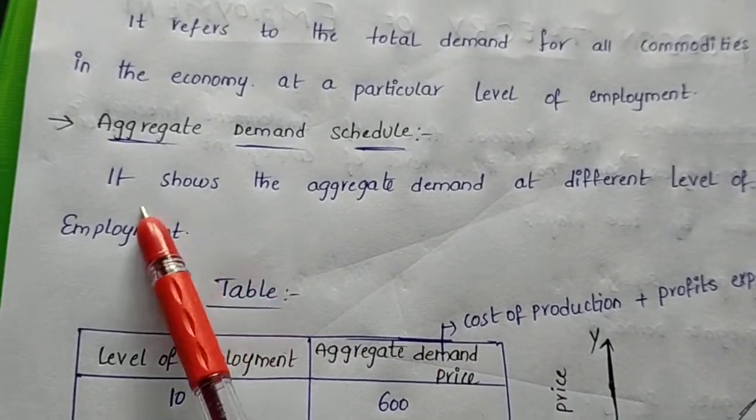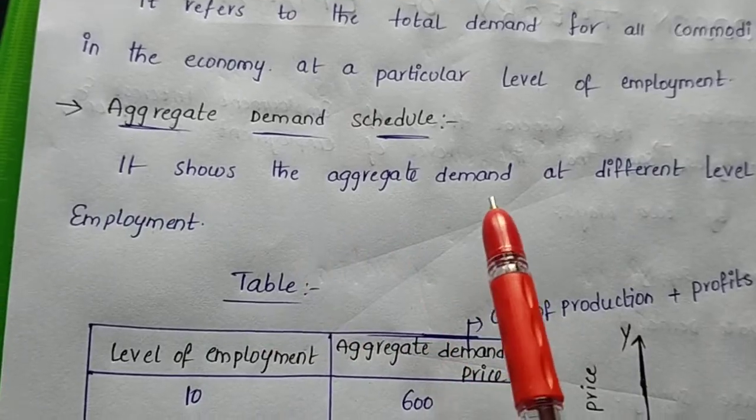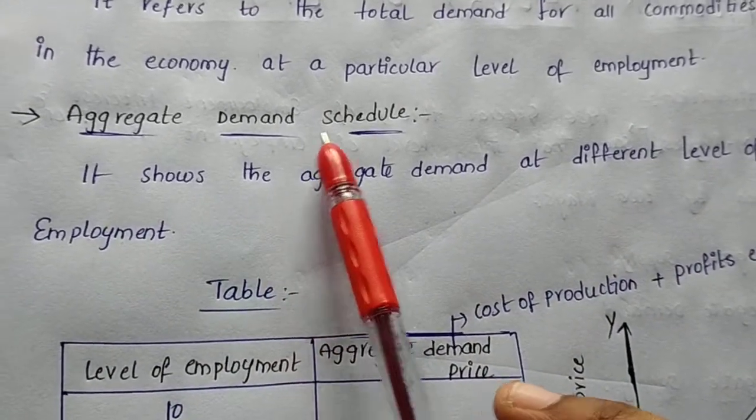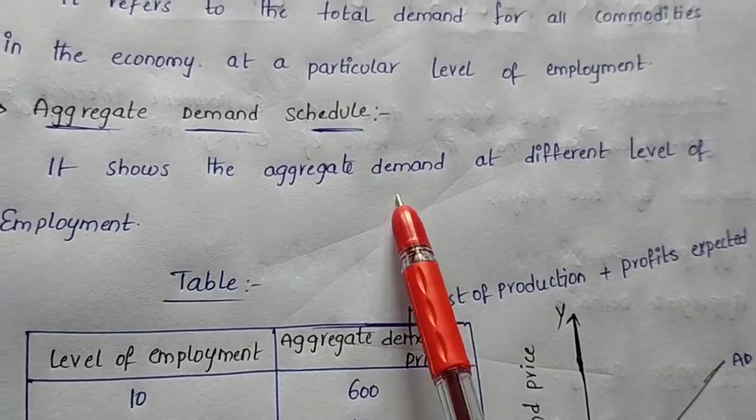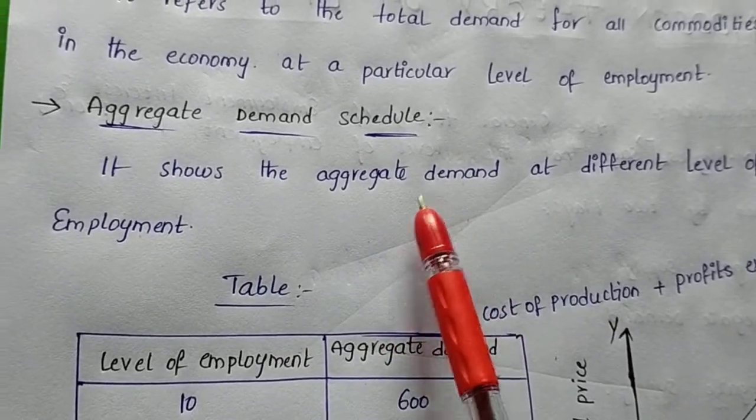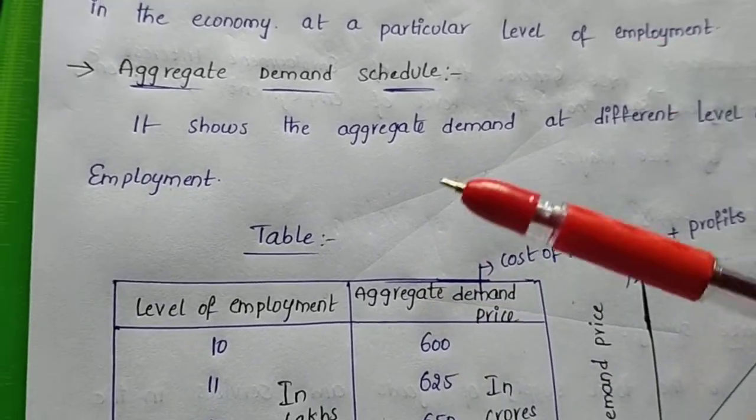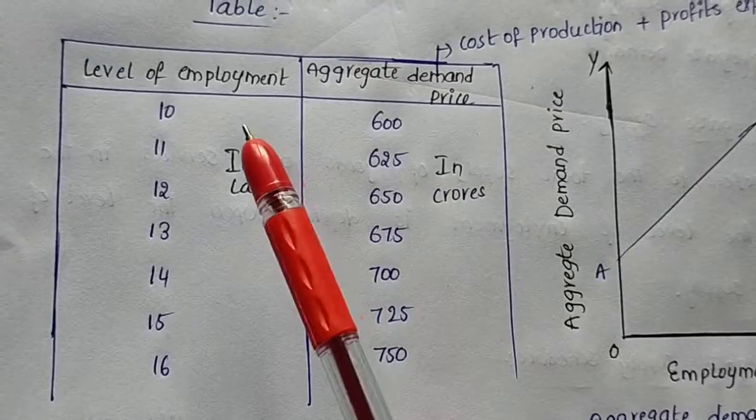We can see the aggregative demand schedule. It shows the aggregative demand at different levels of employment. In this aggregative demand schedule, the aggregative demand shows different levels of employment because the cost of production plus profits have been increased. In the aggregative demand schedule, we can see the table.